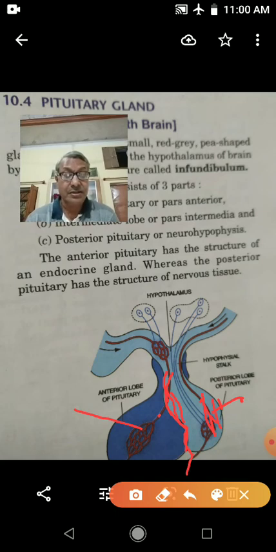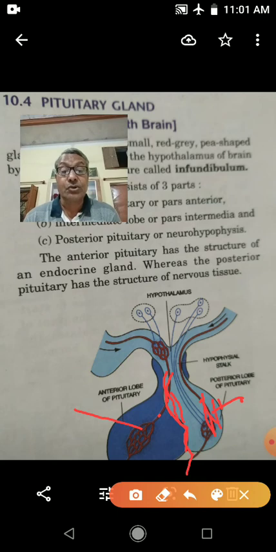So it helps in the birth of the baby by producing powerful contraction in the wall of the uterus at the time of childbirth, and it helps in milk ejection.